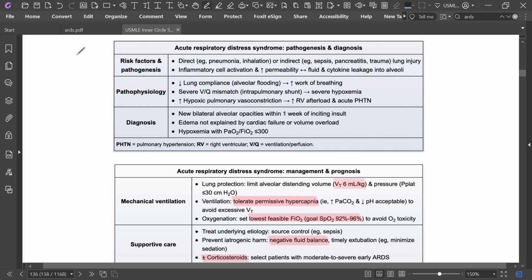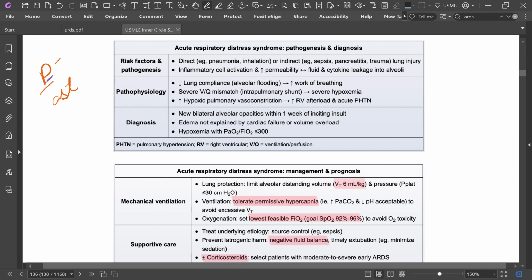Let's dive into ARDS, acute respiratory distress syndrome. To remember the risk factors for ARDS, you can remember this mnemonic: PAST. For ARDS, you have to look at the past.